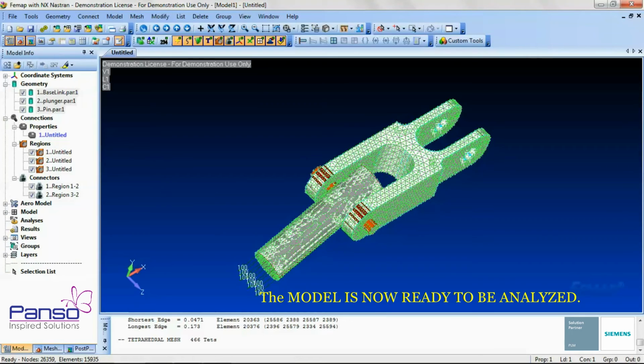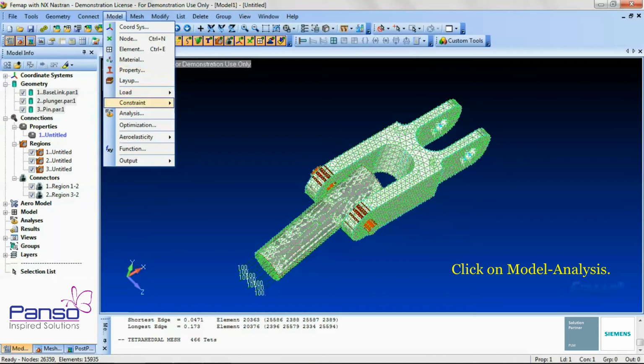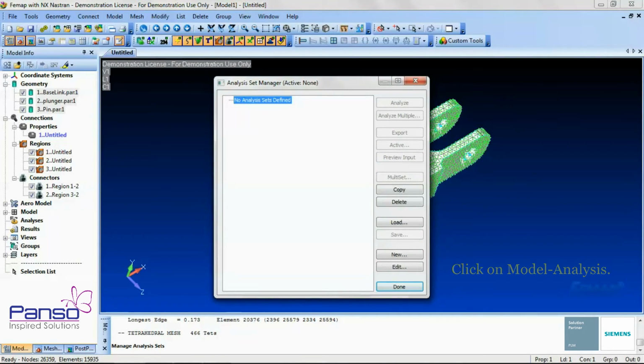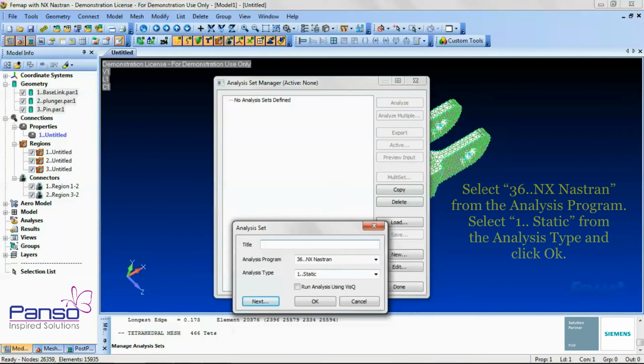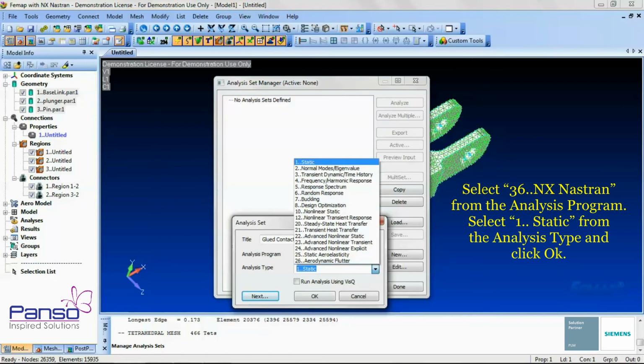Let's create the analysis set and solve the model. Click on Model, Analysis. In the Analysis Set Manager dialog box, click New. In the Analysis Set dialog box, keep the title as Glued Contact. Select NX Nastran from the Analysis Program drop-down list. Then select Static from the Analysis Type drop-down list. And then click OK.